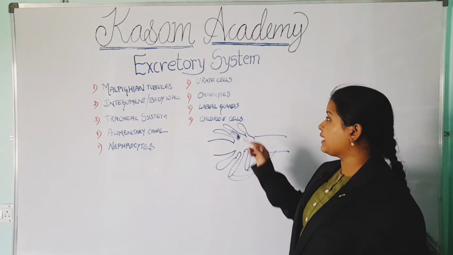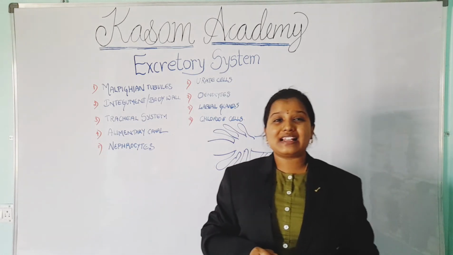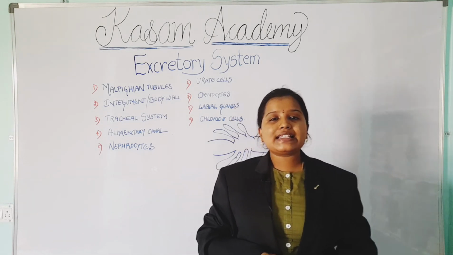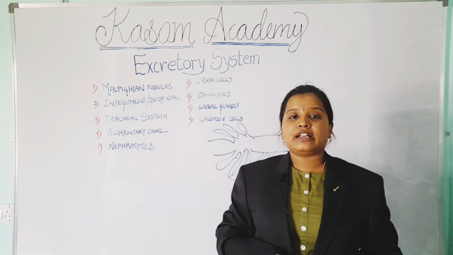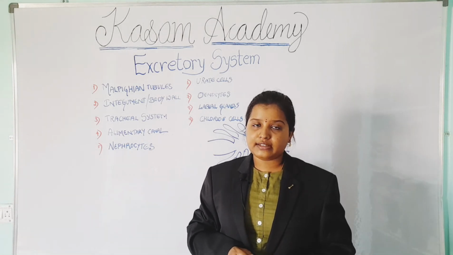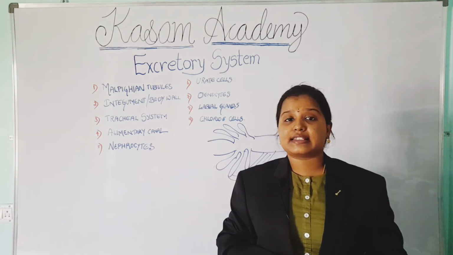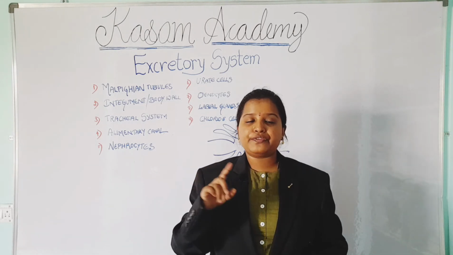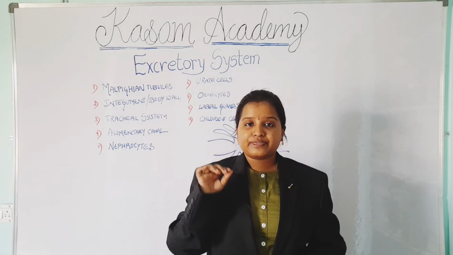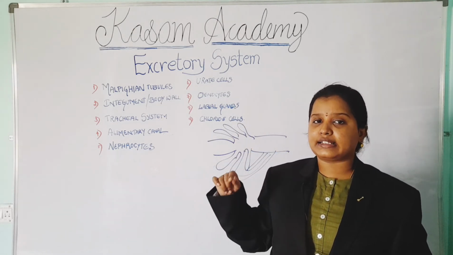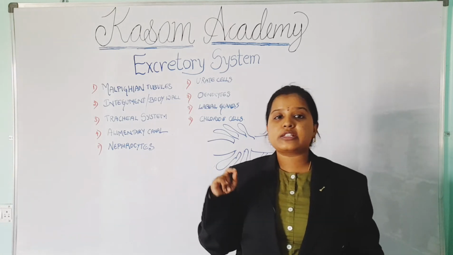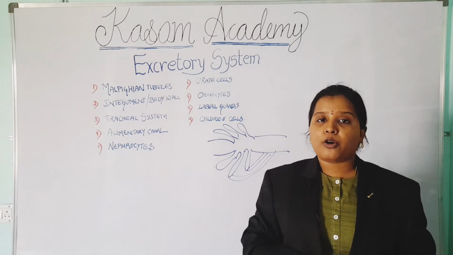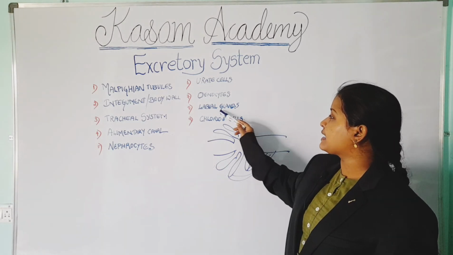The next organ is oenocytes. These are small cells which are present near the abdominal spiracles. They are believed to secrete the cuticular layer of the epicuticle as well as the surface grease present over the body of the cockroach. When we touch a cockroach, we feel it as leathery. So it is believed that these oenocytes are responsible for the secretion of the surface greasy material on the body of the cockroach.